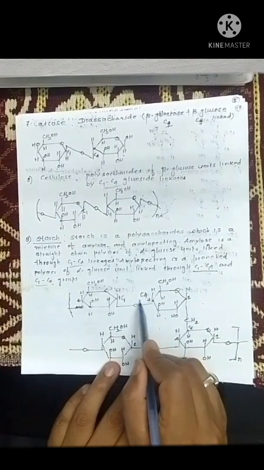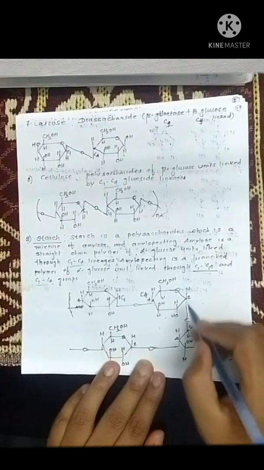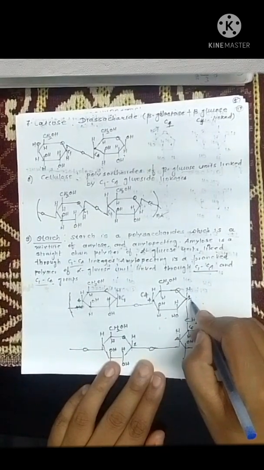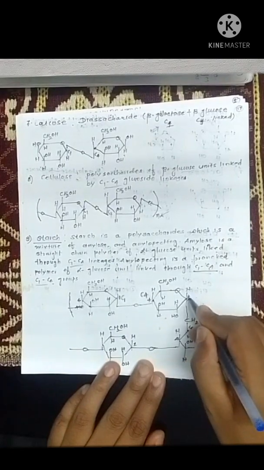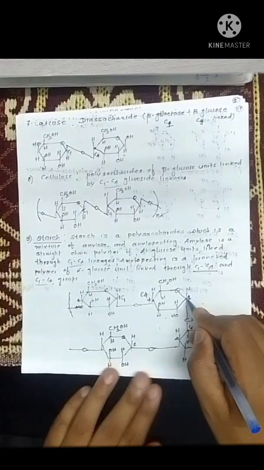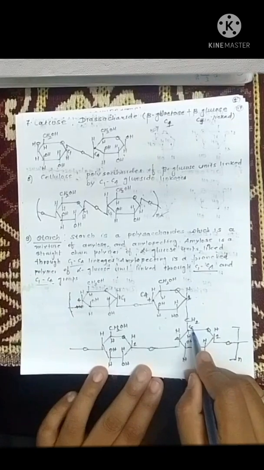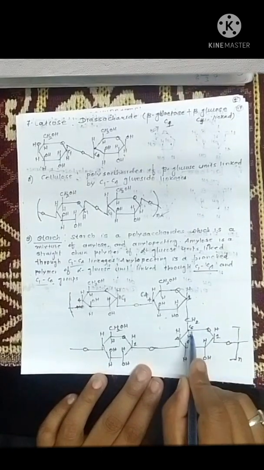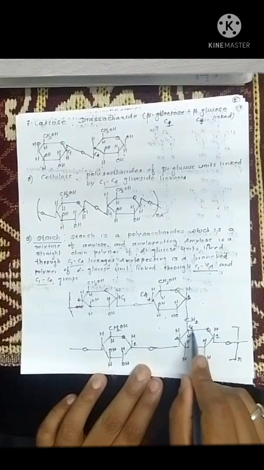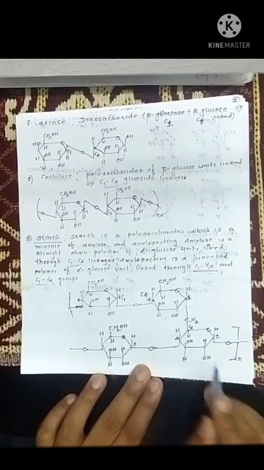After joining these two, go for the C1 carbon atom and join this C1 carbon atom with the C6 carbon atom of the third unit of alpha D glucose.